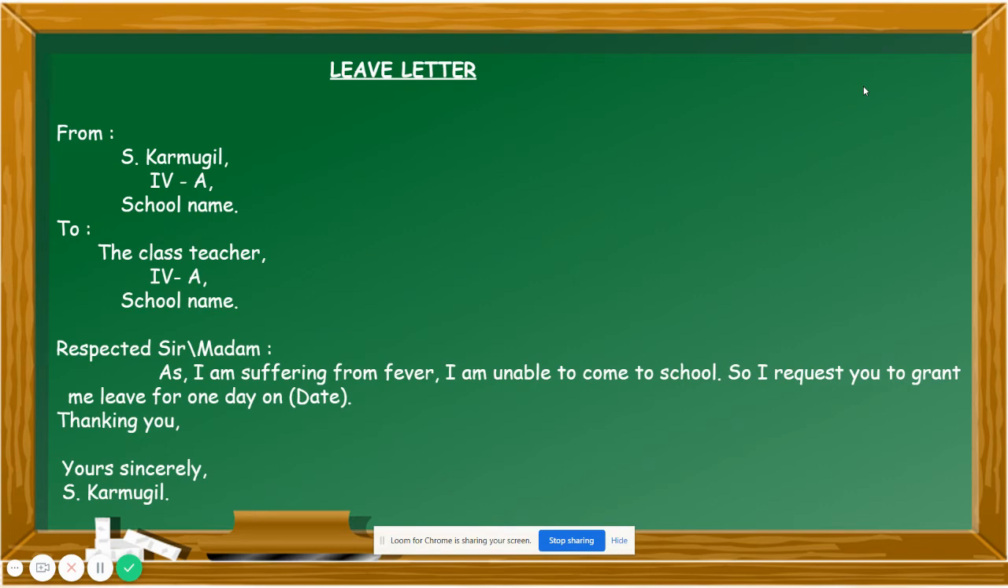So these are the procedures which you cannot deny, they have to be followed. Then two. Two means you need to write the receiver's information, to whom you are sending this letter. The class teacher, 4A, then your school name. So, which standard you belong to, your section, and your school name.